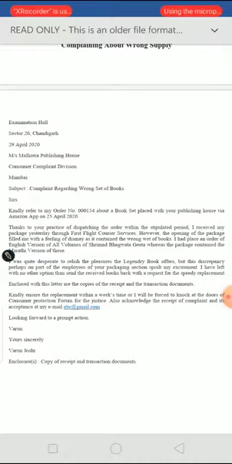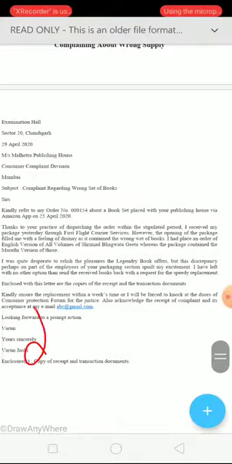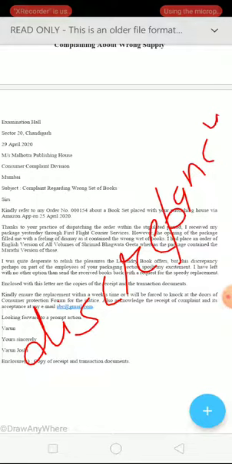But this discrepancy. You need to understand this word. Discrepancy. Discrepancy means a kind of mistake, a kind of error. Fine. So suppose something was to be sent and another thing has been sent, that is a discrepancy.